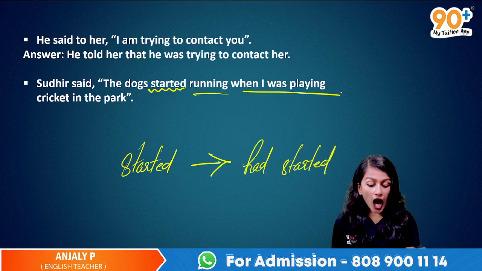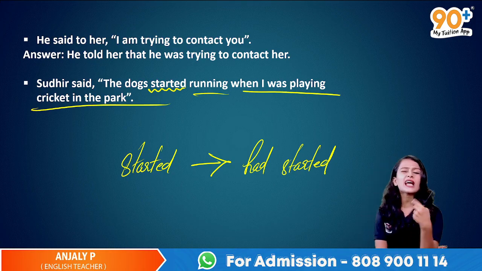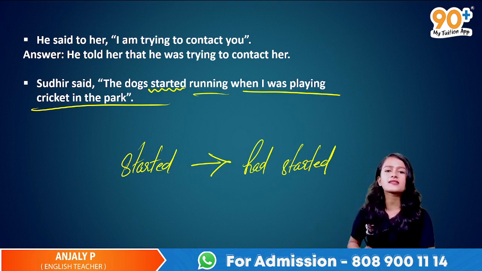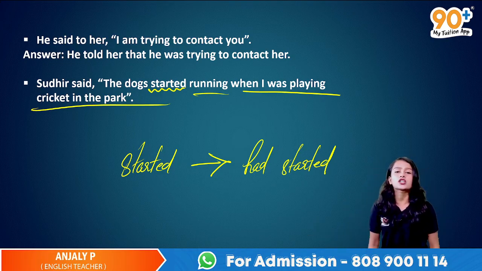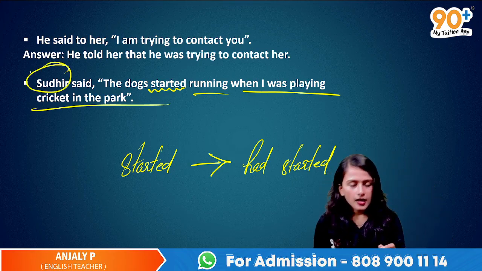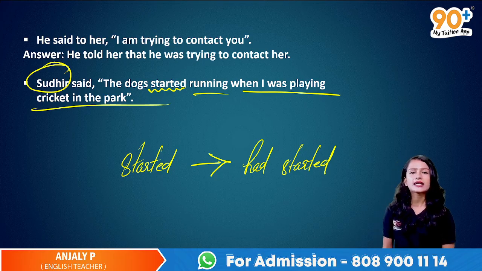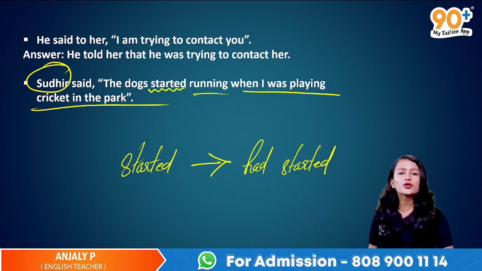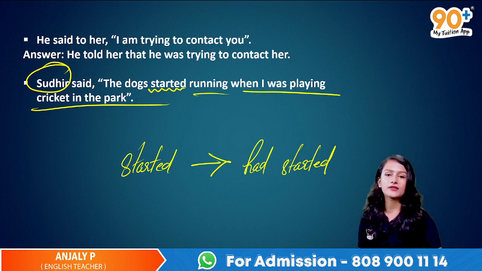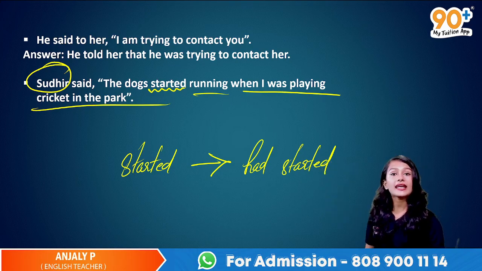And when I was playing in the park, here we see an I, right? So how should we change this I, to what should we change this I? This I is mentioned to be Sudhir. So it is Sudhir who is being referred to, I means Sudhir there. So what is Sudhir's pronoun? Of course he, right? So, when he was playing cricket in the park.